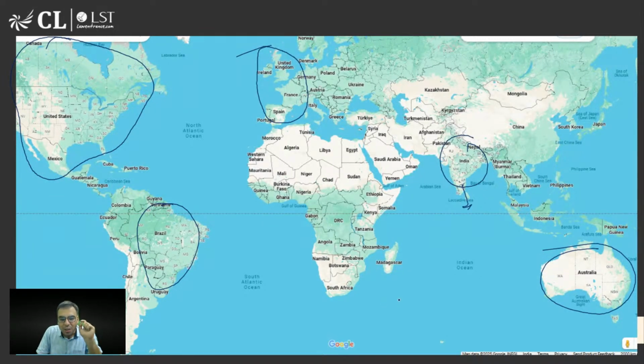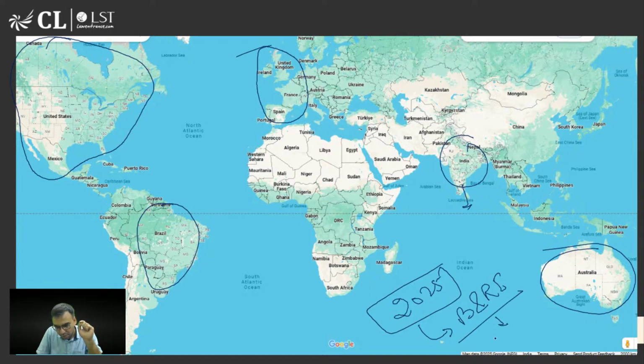Please tell me, in 2025 there was one country that withdrew from Belt and Road Initiative. Which country is being talked about? Withdraw कर दिया. It was earlier part of it. It had decided, but it has decided to withdraw now. So जो मैंने highlight किया वो country है, those countries which are not a member of Belt and Road Initiative, roughly. Which country has withdrawn from Belt and Road Initiative? In 2025.